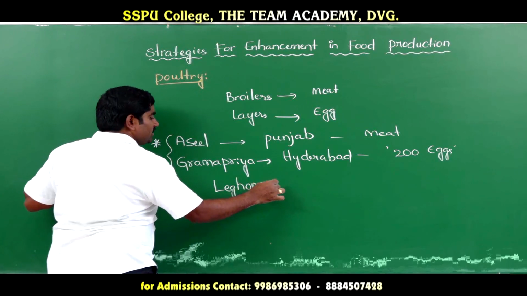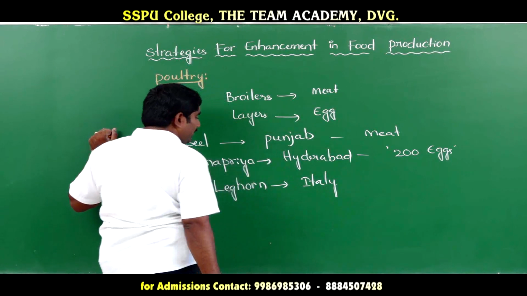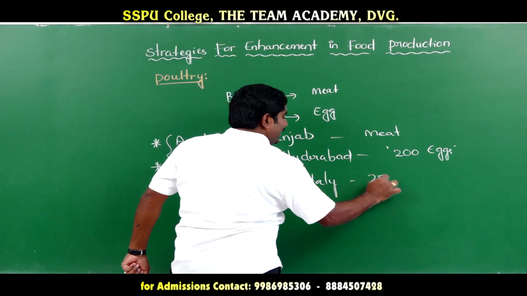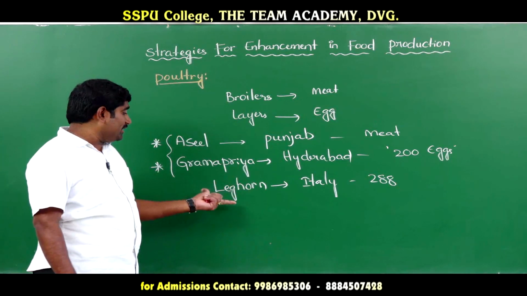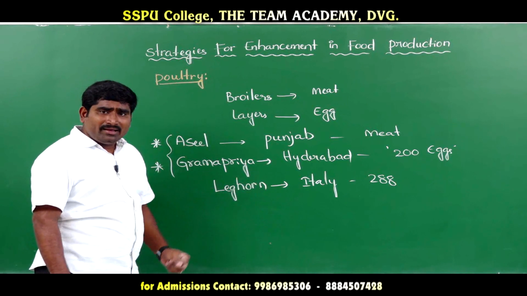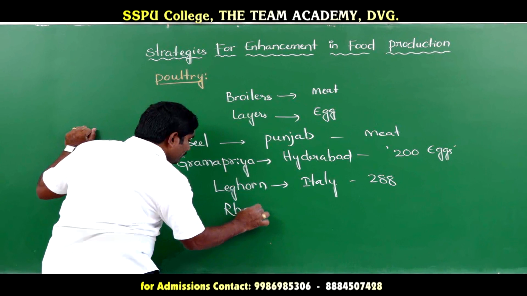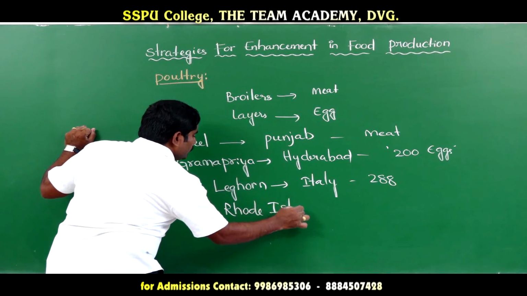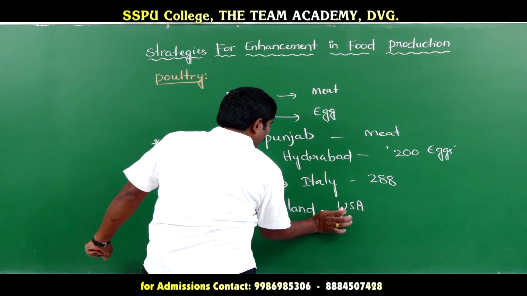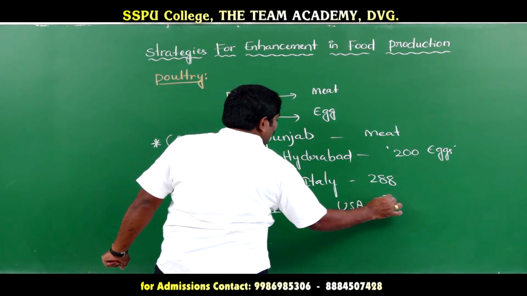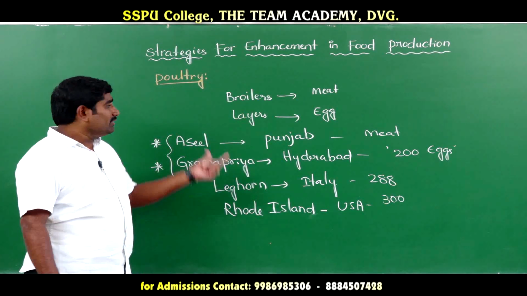Leghorn is developed in Italy. It is exotic. It is a good layer. 288 eggs are produced per year. So Leghorn is developed from Italy. Next one is Rhode Island. Rhode Island is a variety from USA. It also produces almost 300 eggs per year.